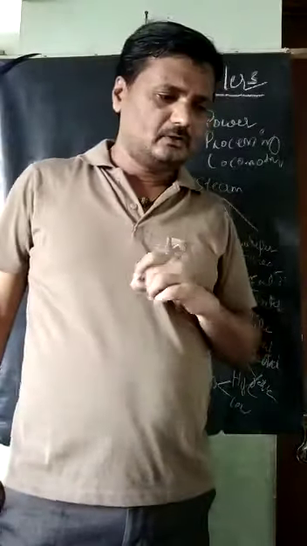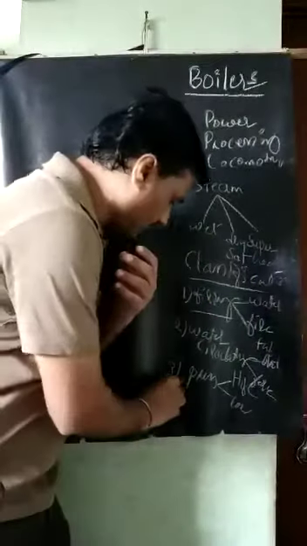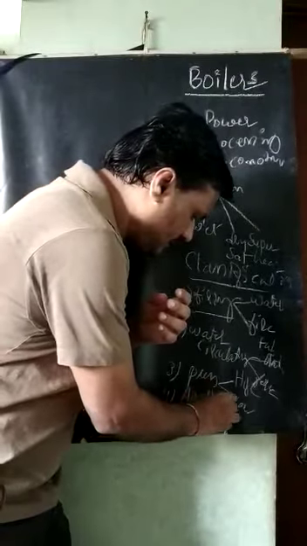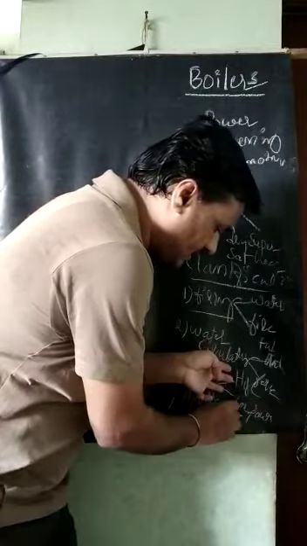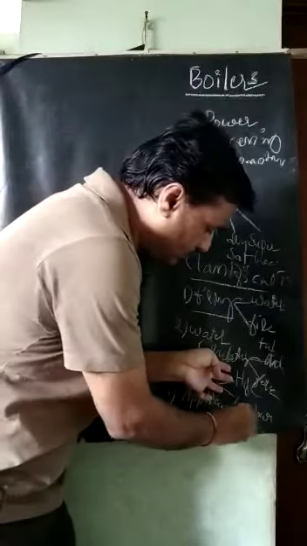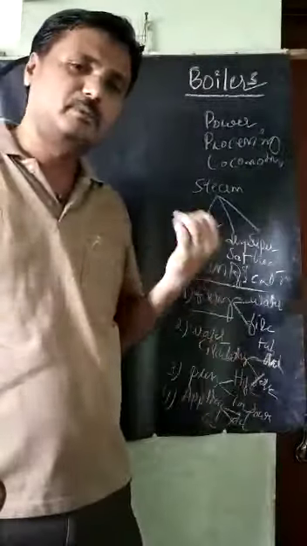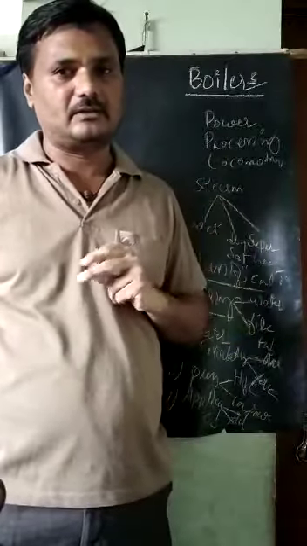The fourth classification is based on the applications. Based on the applications, as I have told, boilers can be used for power generation, for processing purposes, and for locomotive purposes. So we can classify based on applications also.